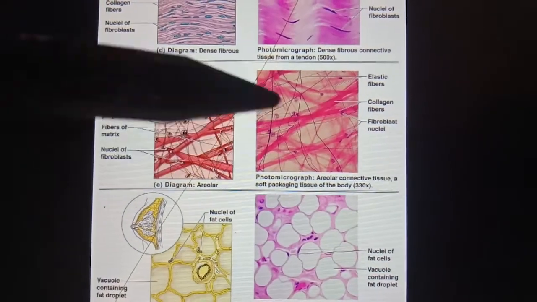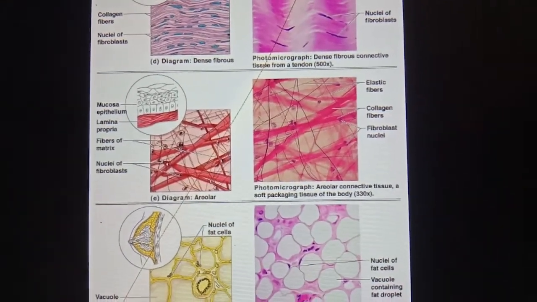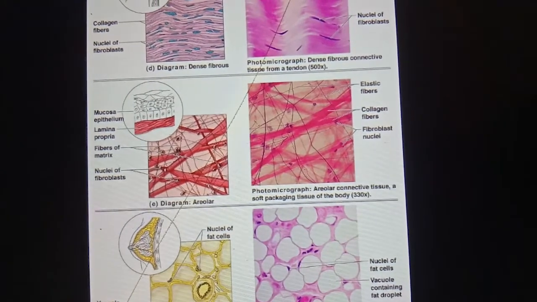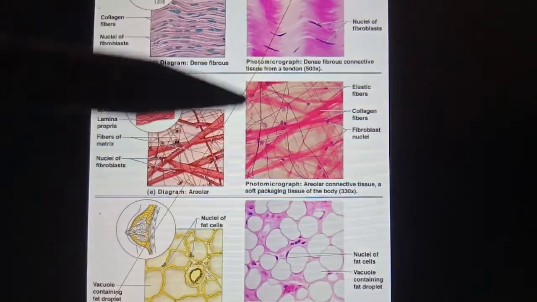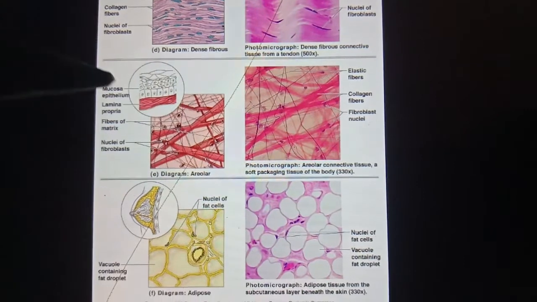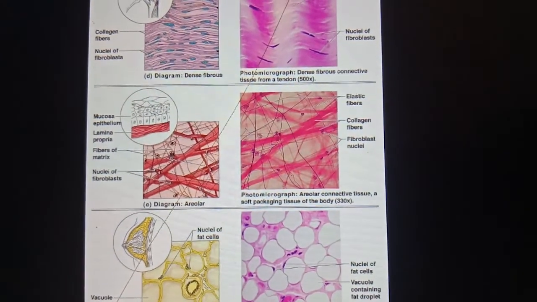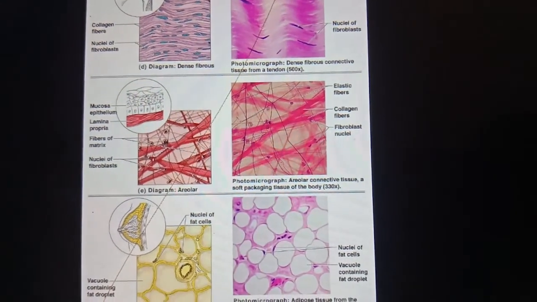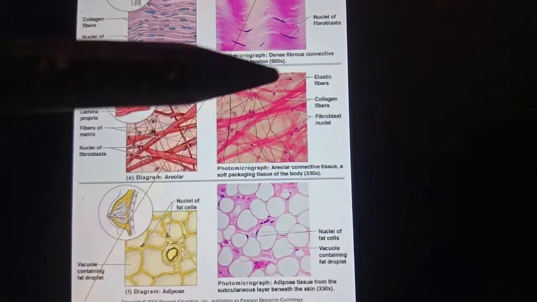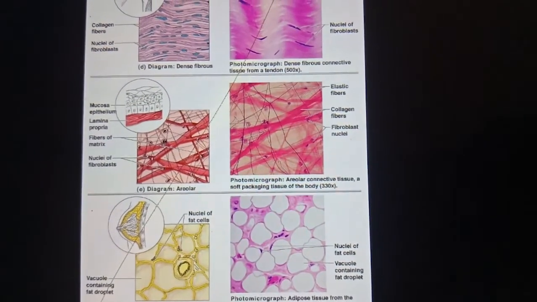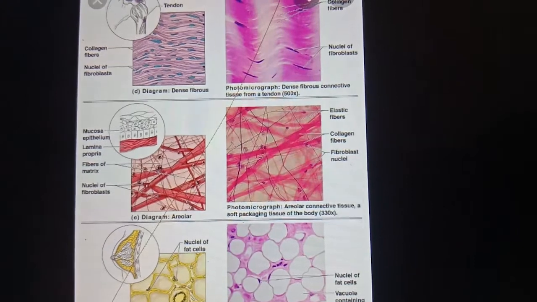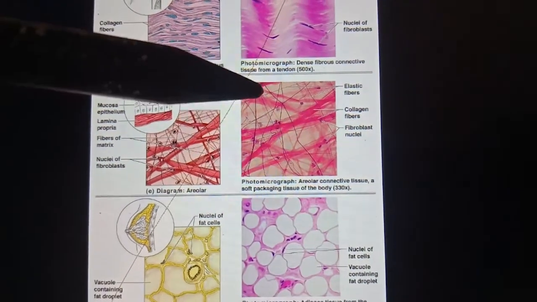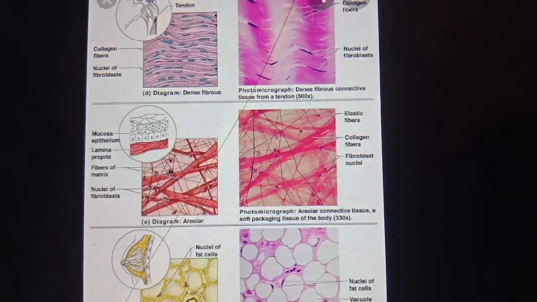You see the diagram? First of all, there are thread-like structures crossing each other in different directions, having small spaces called areolae. The areolar tissue joins the skin to the muscles.